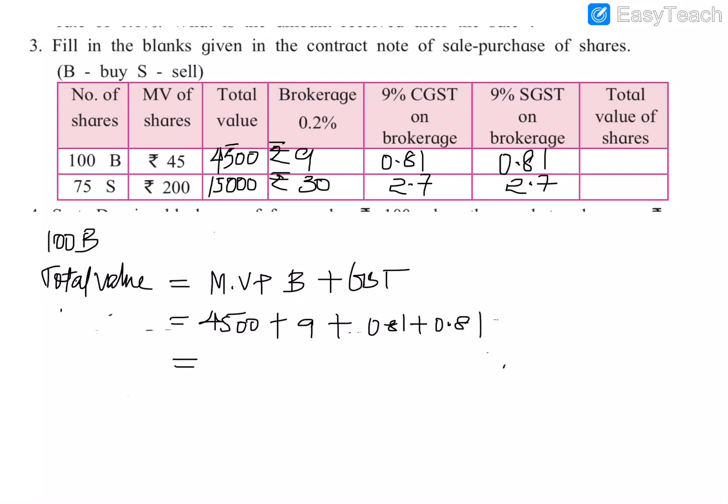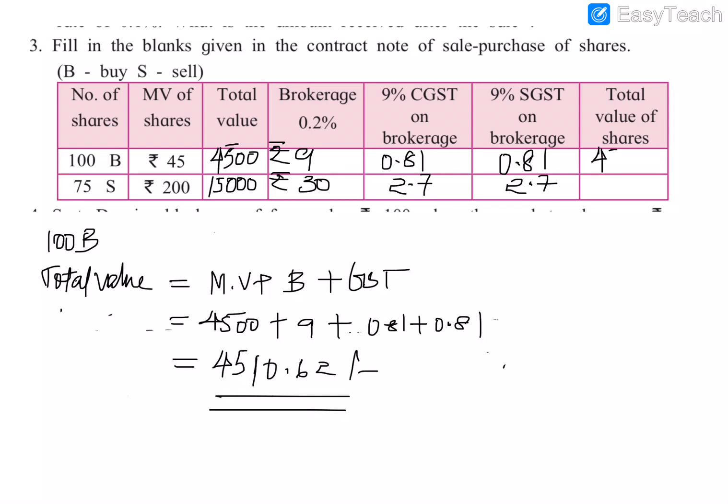So the total is 4,510.62. This much is the total purchase value of 100 shares.